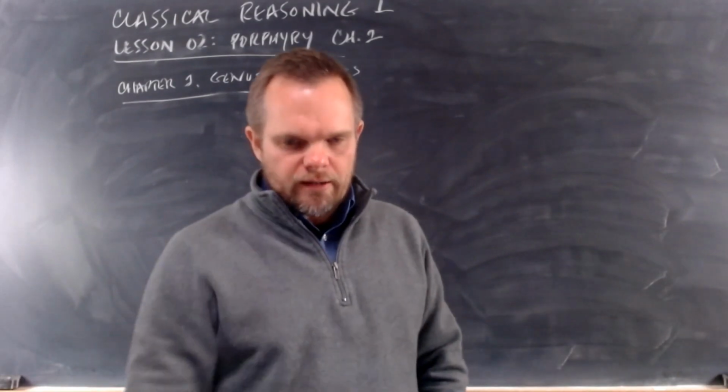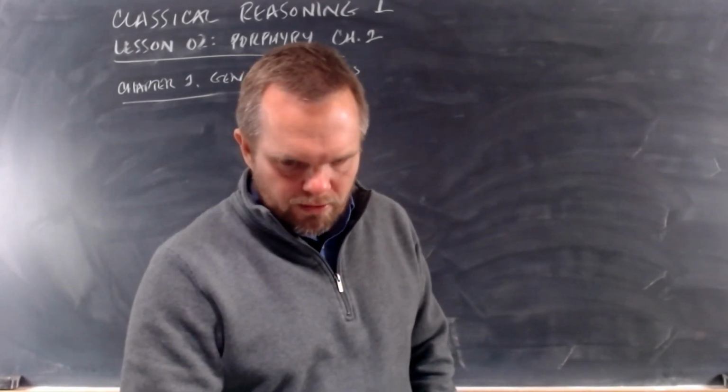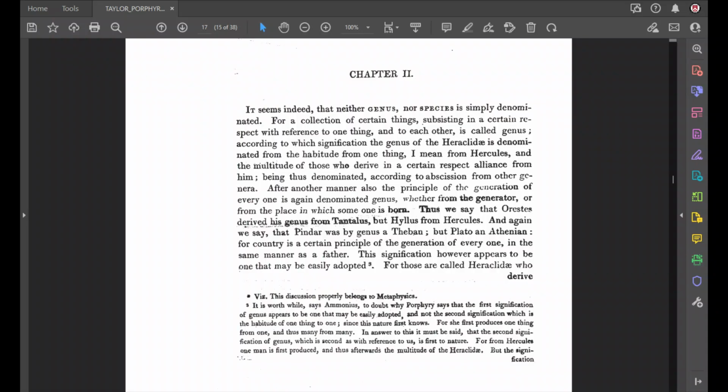So let's start at chapter 2, right at the top. Let's look at the text. Read along with me, okay? Because I want you to see what we read, and then I'll stop when I know that there's something that needs to be explained. But remember that we just got done learning about the predicables in chapter 1, right? And now Porphyry continues with this next chapter.